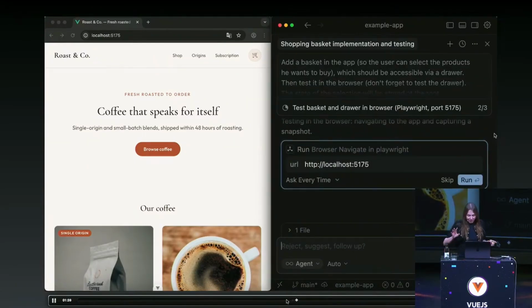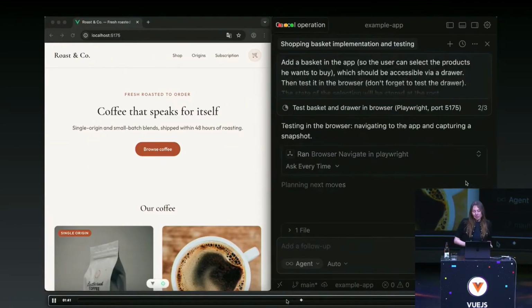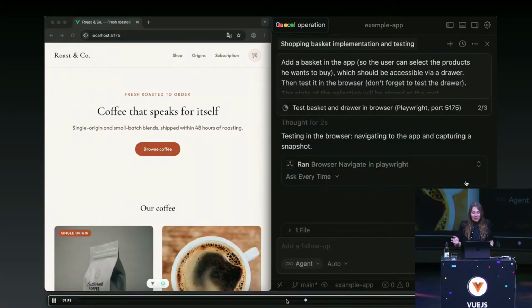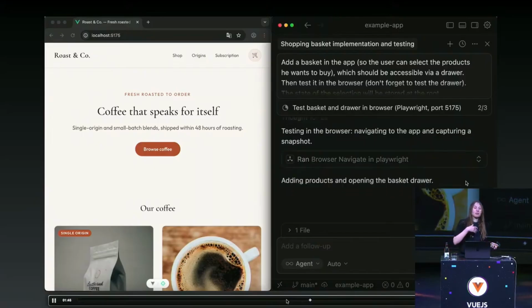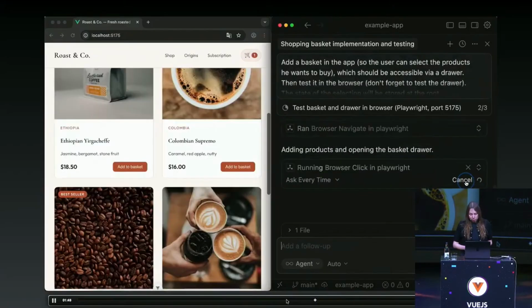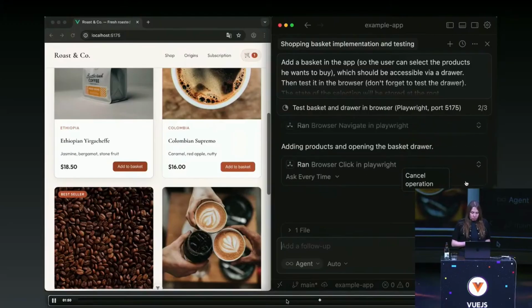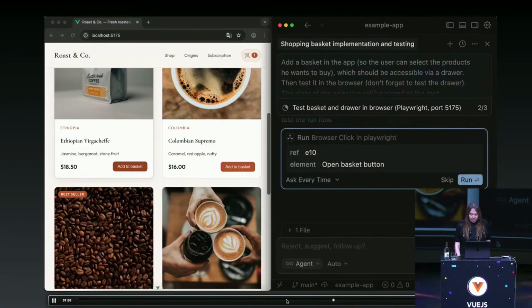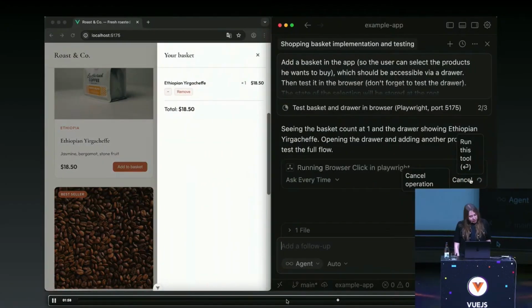So here it has written the code. All the code part is done, and now it's testing with the Playwright MCP. So it is visually testing, which is what I asked for in the prompt. It is doing it by itself. You have probably used the Playwright MCP before. Still testing.